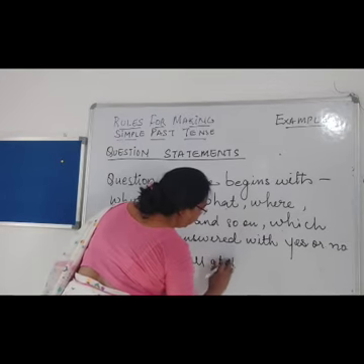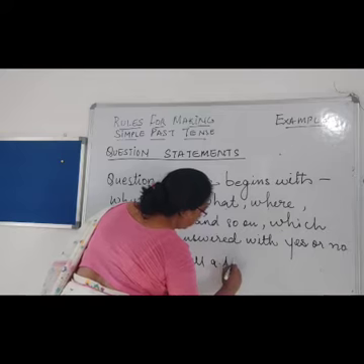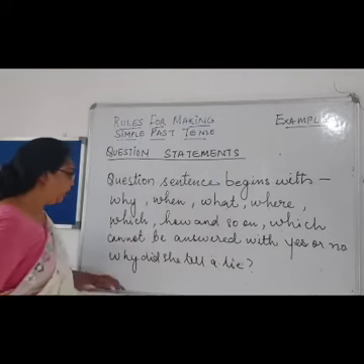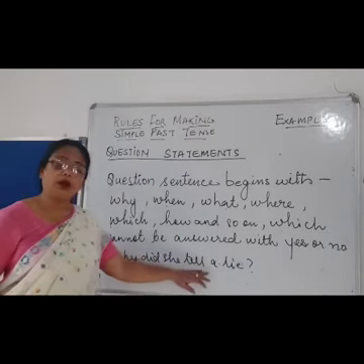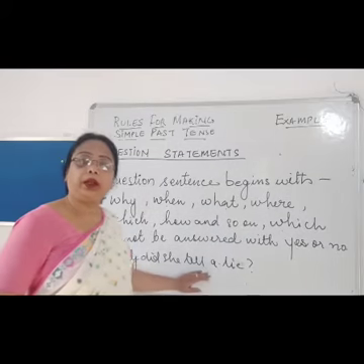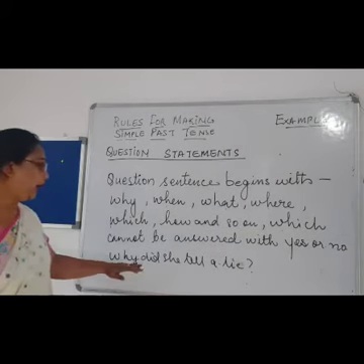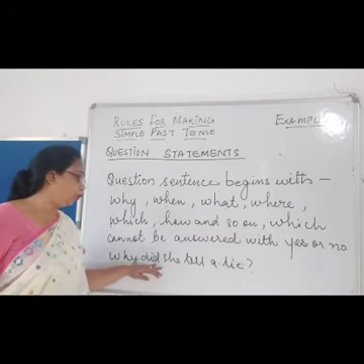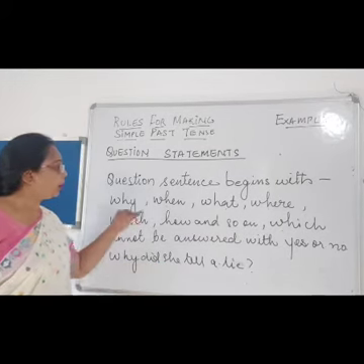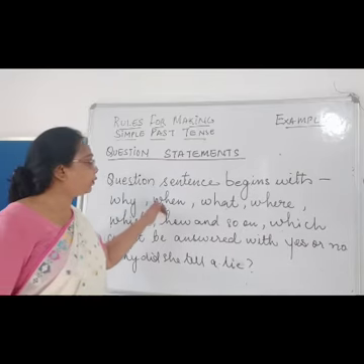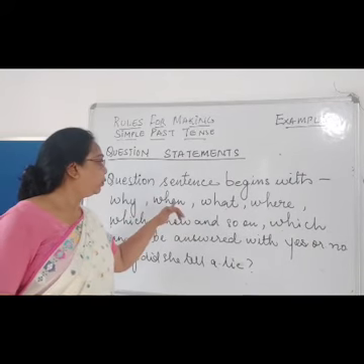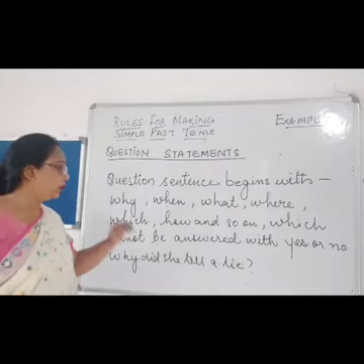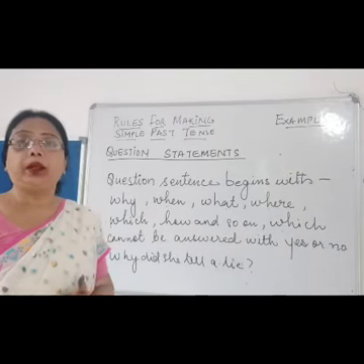Tell a lie, question mark. Now, tell is what? Tell is a verb in the base form. Why have I used the base form over here? Because I have used did over here. So whatever question sentence you start with, the verb will always be in the base form.